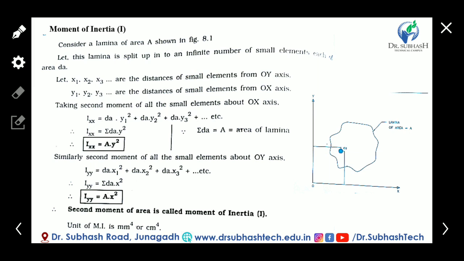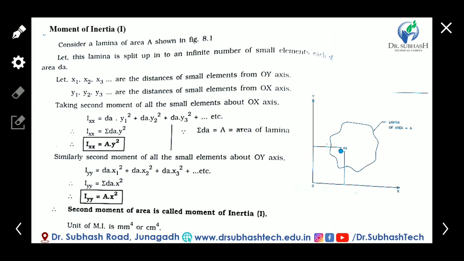Similarly for the other element, dA into y2 square, for another area the distance is y3, so dA into y3 square, and similarly, plus dA yn square.